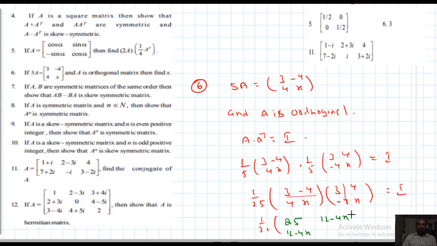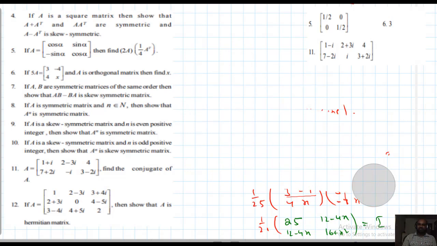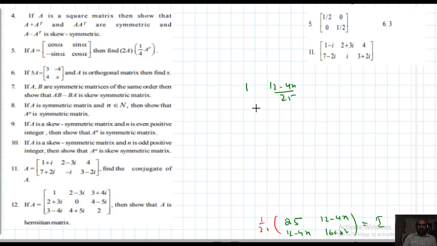Here 16 plus x square should be equal to I. So that is 1 by 25 of 25, 12 minus 4x by 25, 12 minus 4x by 25, 16 plus x square by 25 should be equal to 1 0 0 1.